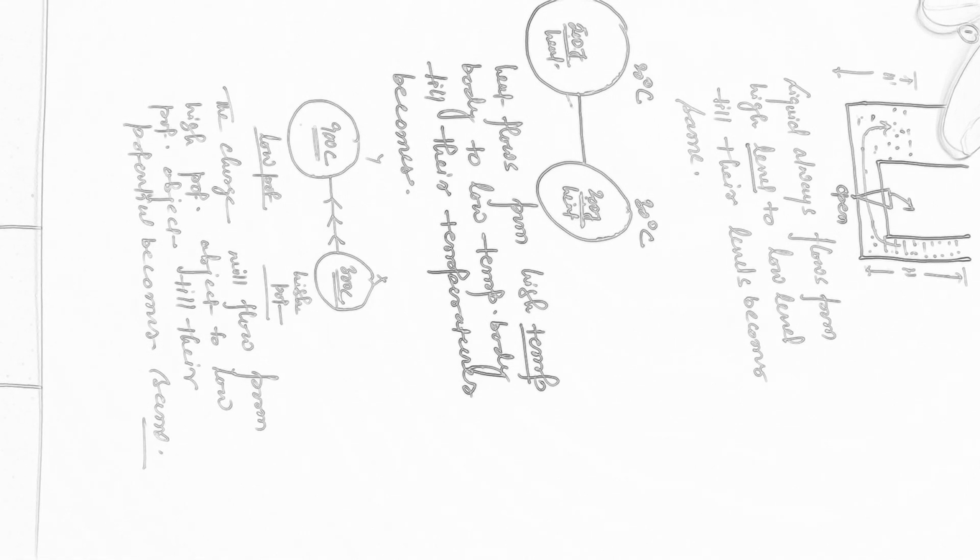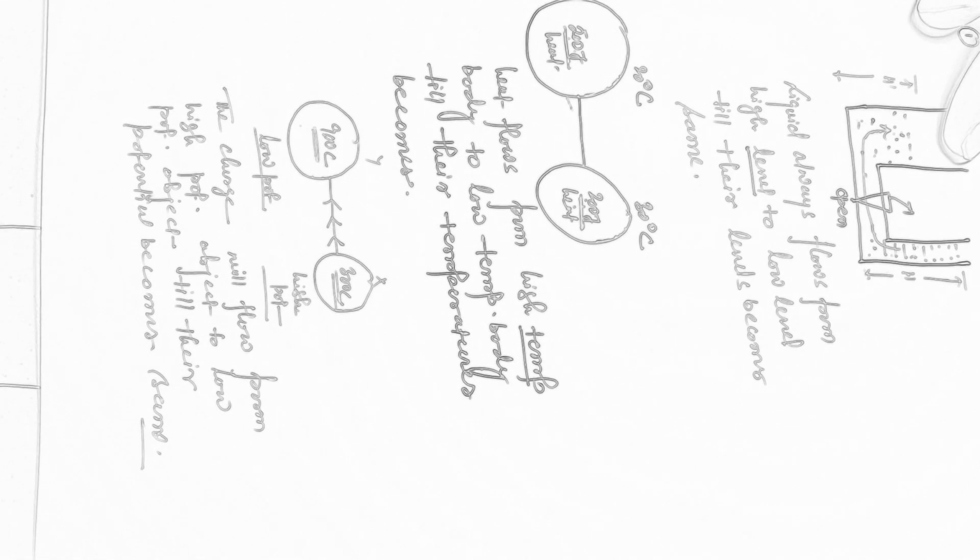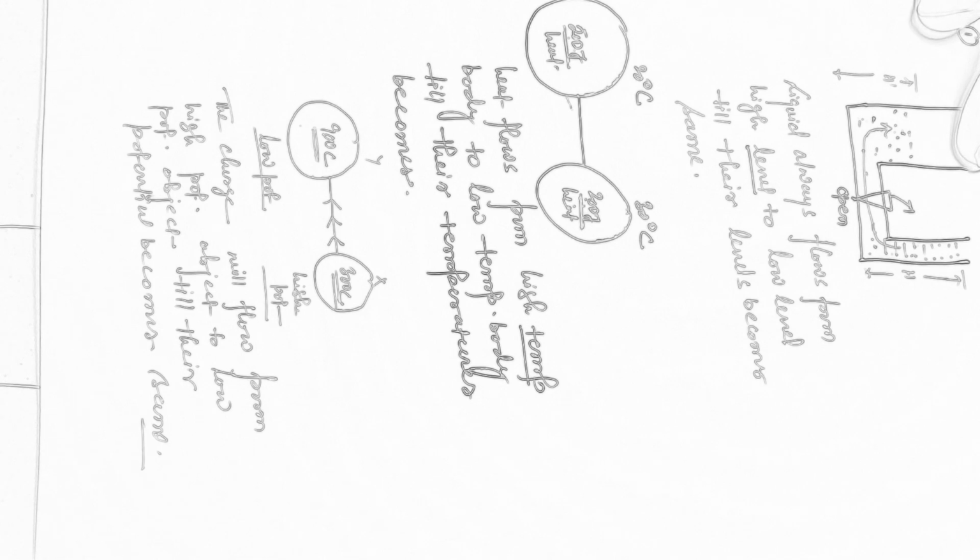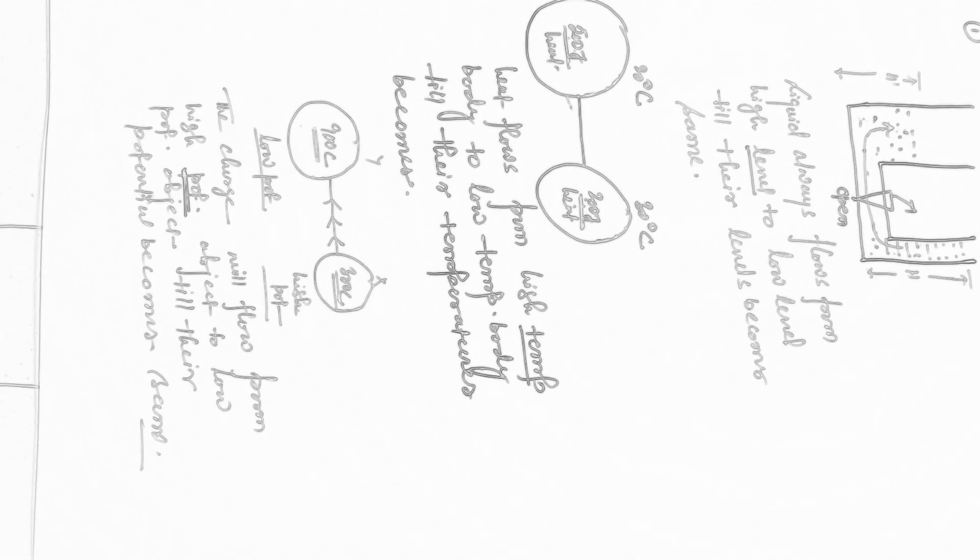So obviously the deciding factor for the direction of flow of charge is nothing but this potential. Considering this, we can conclude that potential is the electrical condition which determines the direction of flow of charge, and generally charges flow from high potential object to low potential object.